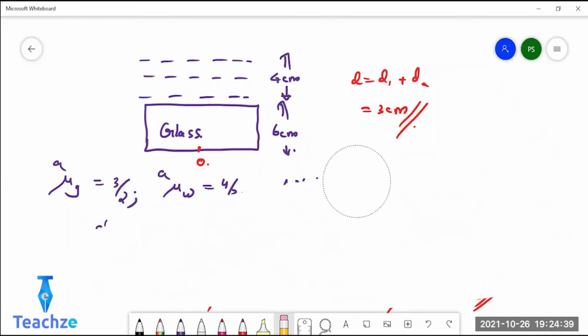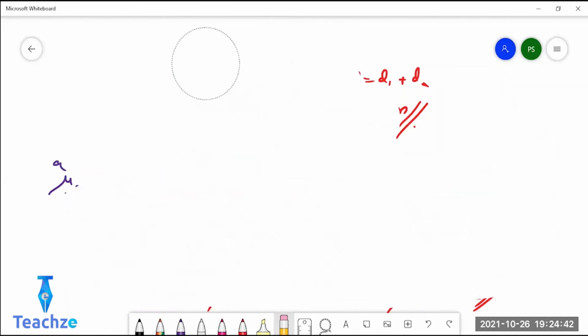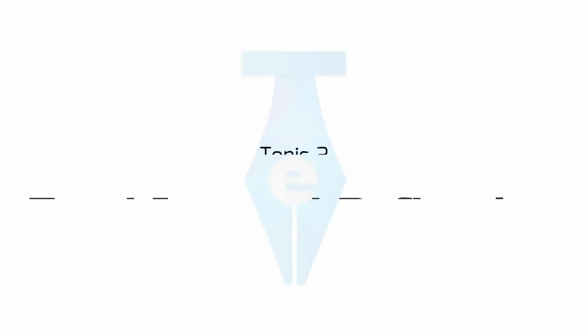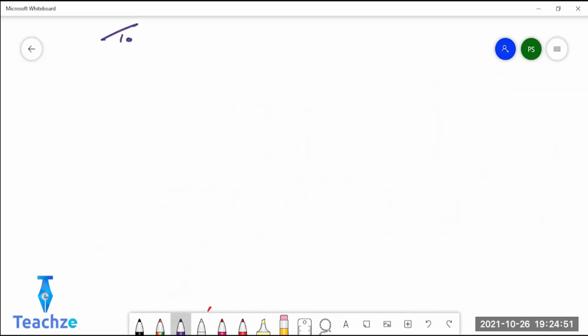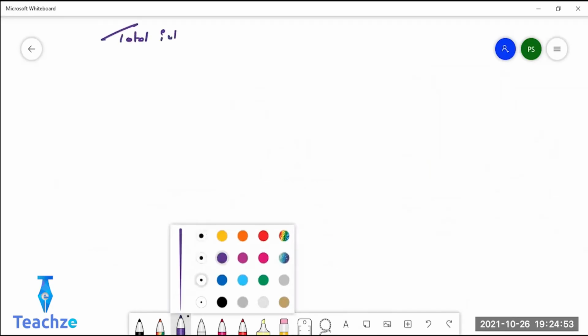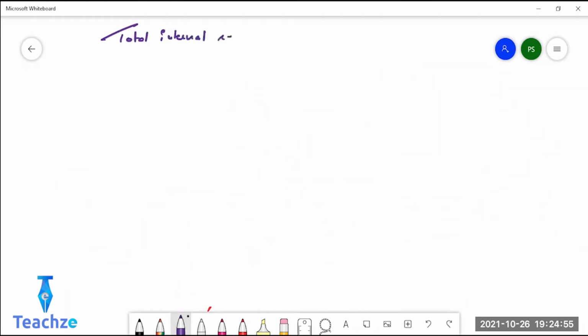Next. Topic is very important. It's called total internal reflection. Now let me just explain this with the help of a diagram. Now this is something which you have commonly observed in your daily life.